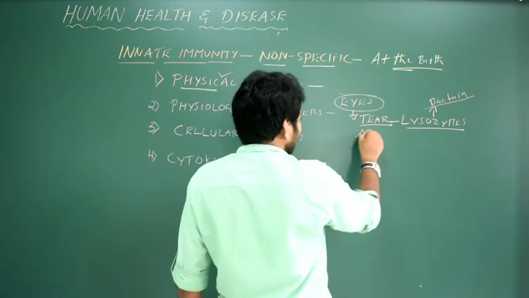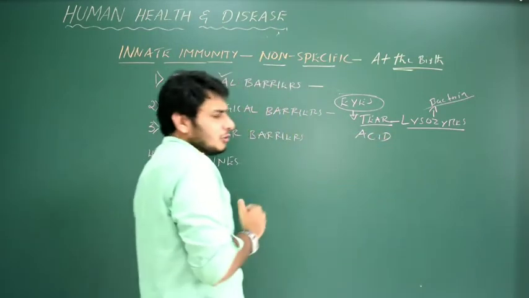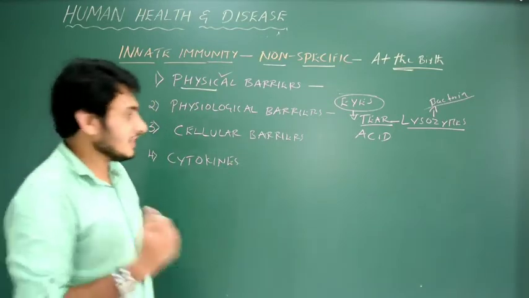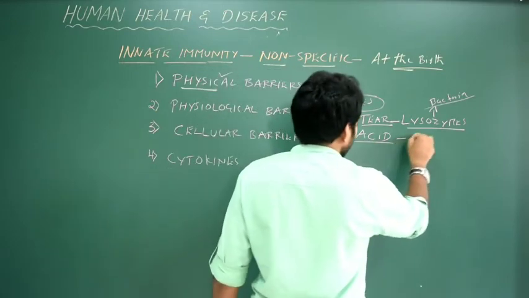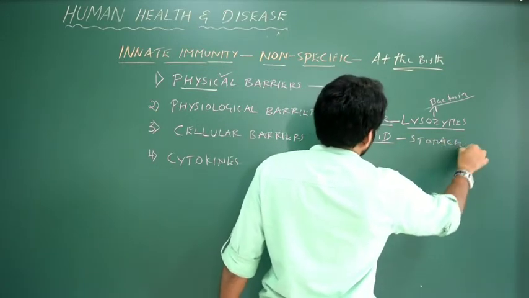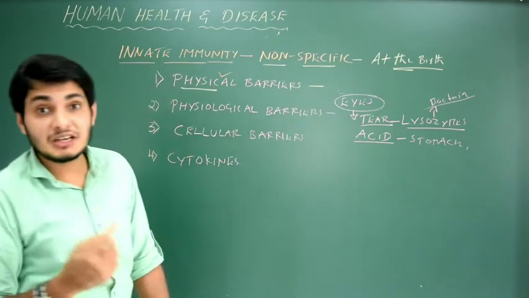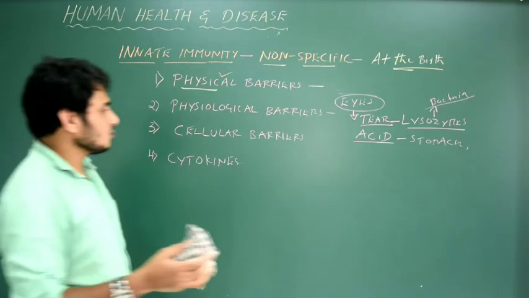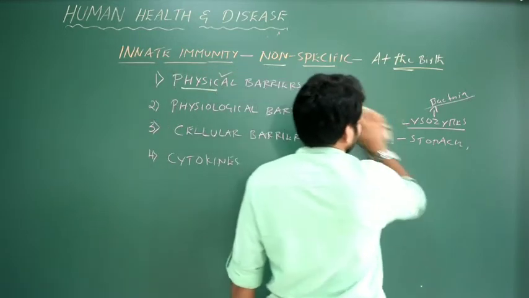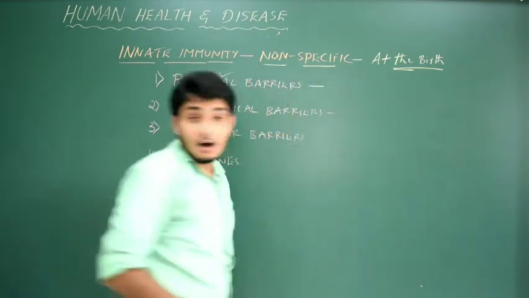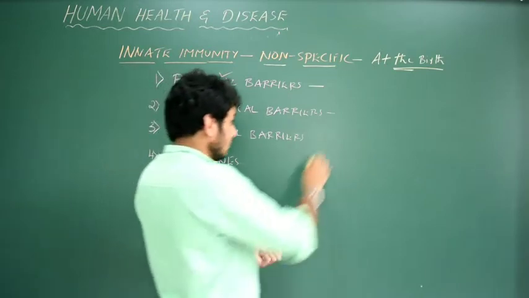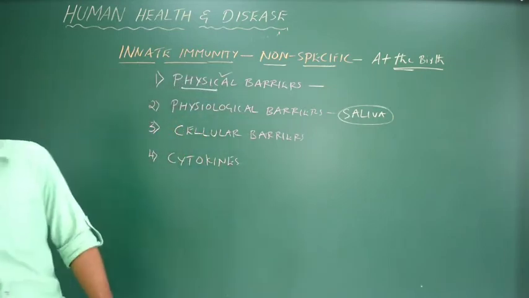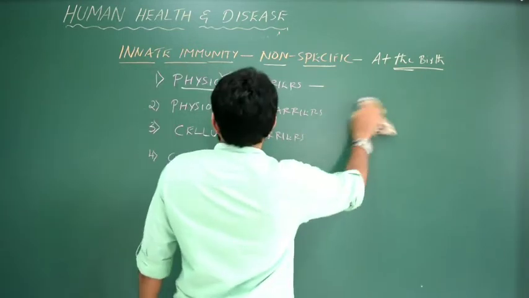Even if through food some microorganism enters into our stomach, the stomach synthesizes, produces, secretes acid, correct? So acid in the stomach, remember this, that is physiological barriers. Got it? I forgot, saliva. You can also please take down more. Saliva is a bit acidic, correct? So it can kill the bacteria. Okay, so that is a physiological barrier.